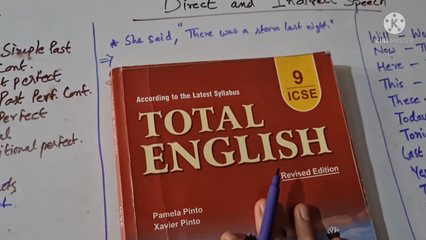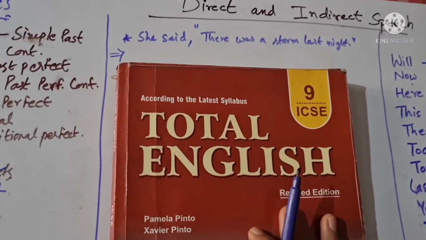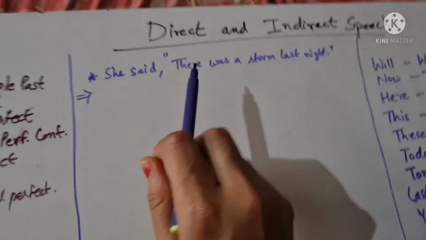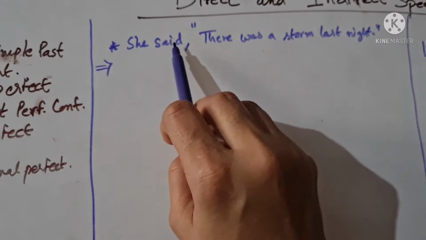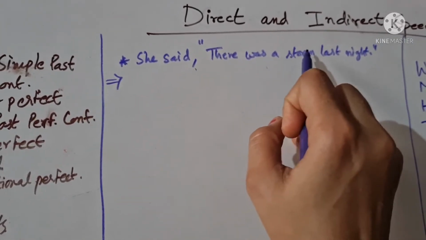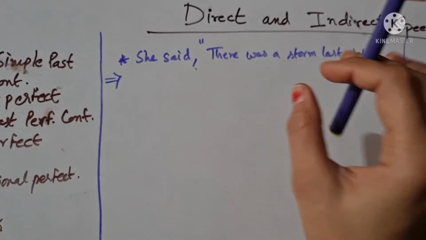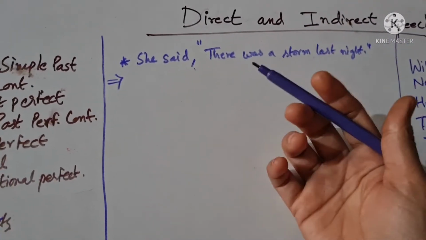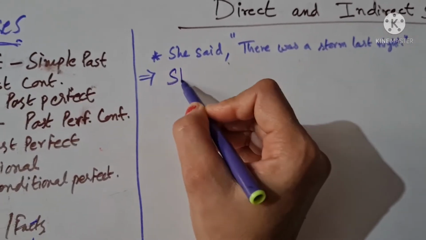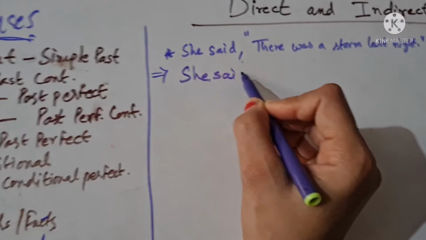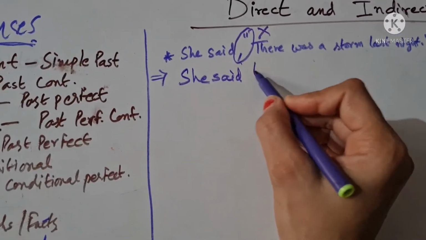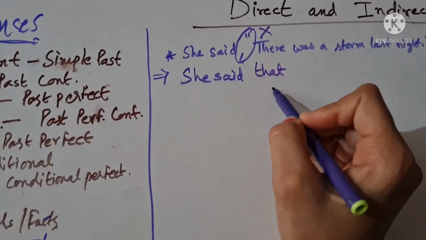Now if you see in your book, they have given many examples. If I take one example from here, you can see it is written clearly: She said, comma, inverted commas, there was a storm last night. Everyone, please try to make it by yourself without seeing your book. When you see what you are getting, she said. And when we remove the inverted commas, what will come? That. Wonderful. So, she said that. It is clear to you.